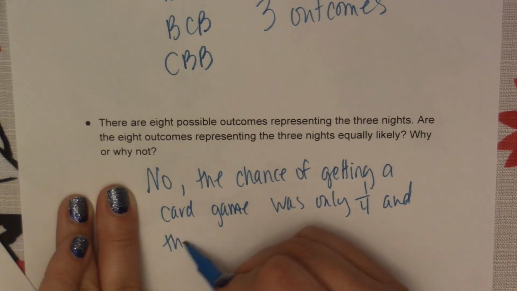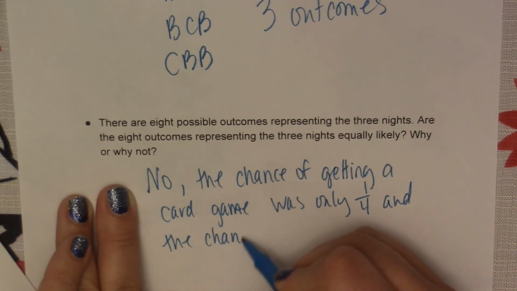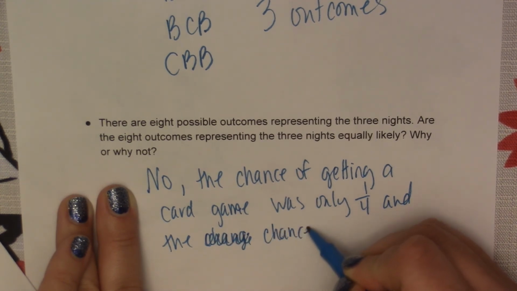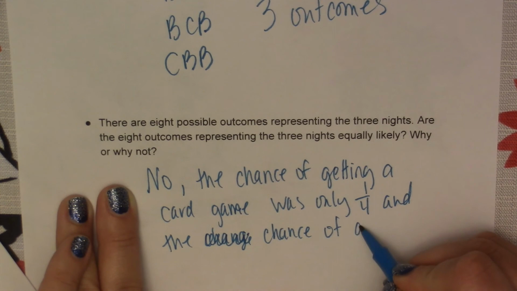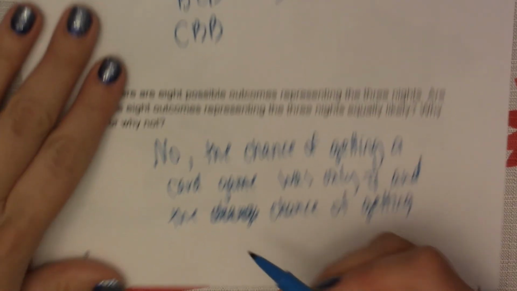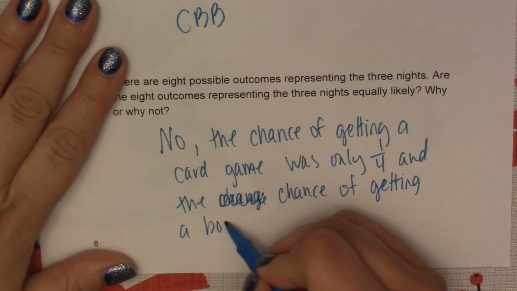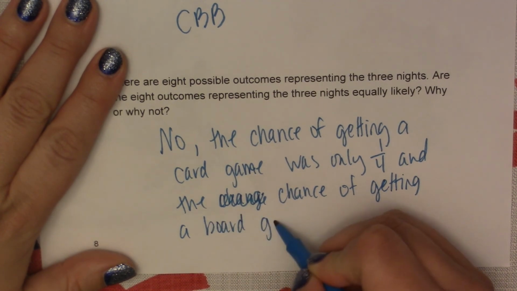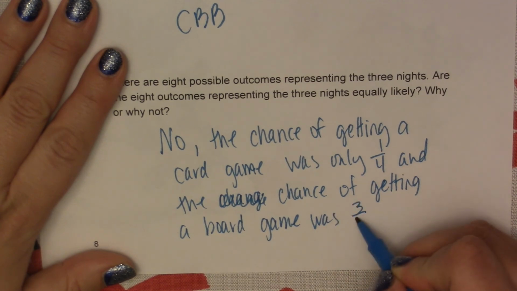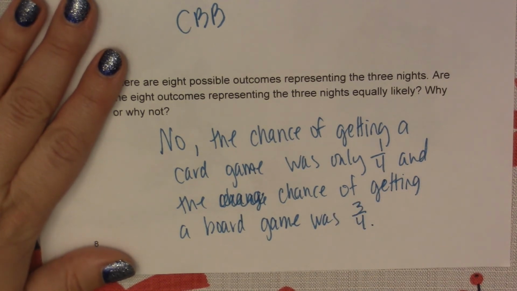And the chance, oh, helps if I can spell right, huh? Chance of getting a board game was 3 out of 4. So the probabilities were not the same.